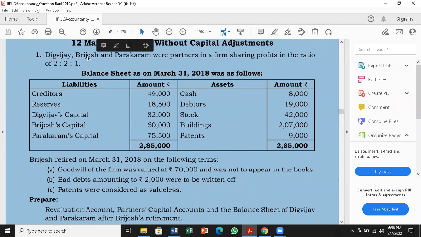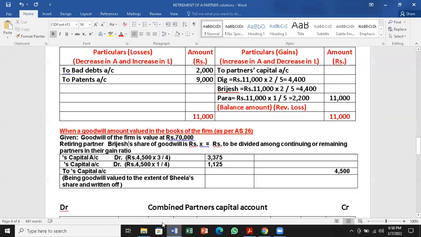So Brijesh is a second partner. Second partner means 2:2:1. Second is applicable to Brijesh 2/5. So goodwill of the firm valued at 70,000. Retiring partner Brijesh share of goodwill is, out of 70,000, what will be his share? Two by 5.